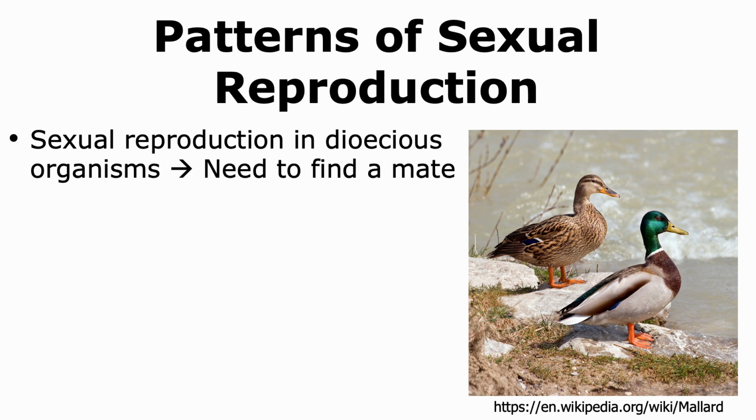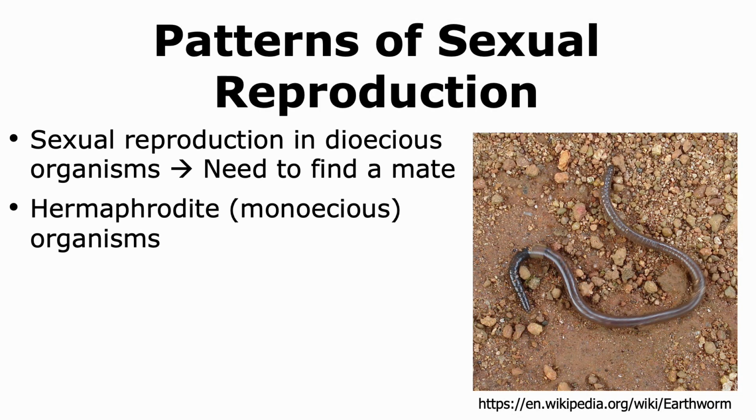Many animals show sexual reproduction. Animals that are dioecious organisms are those where there are separate male and female sexes. In such organisms, they need to find a mate in order to sexually reproduce. On the other hand, there are other types of animals that are hermaphrodites or monoecious.